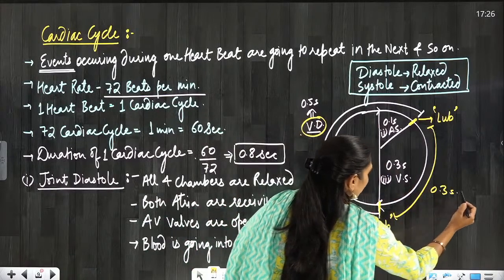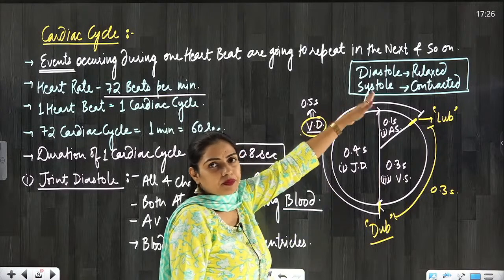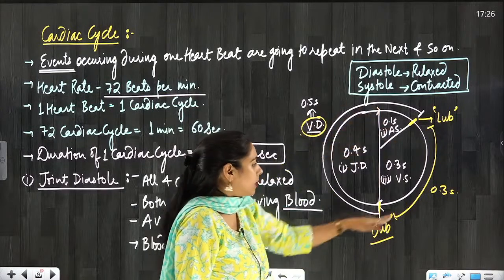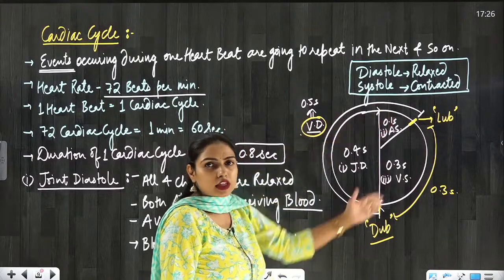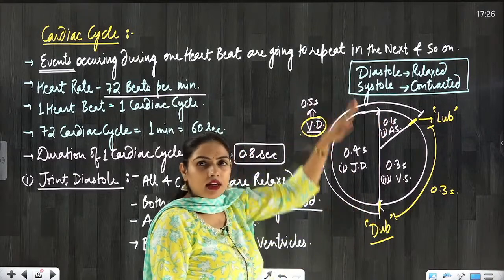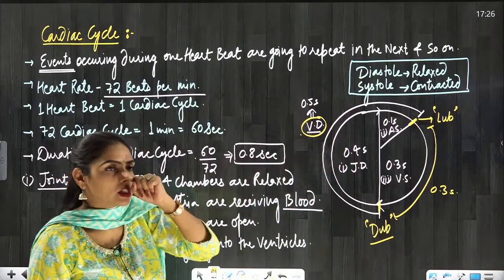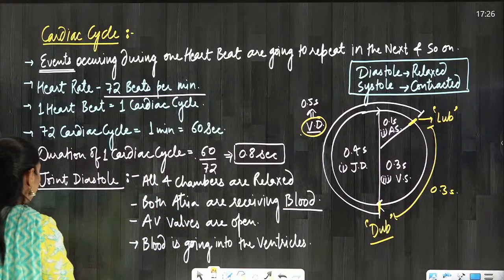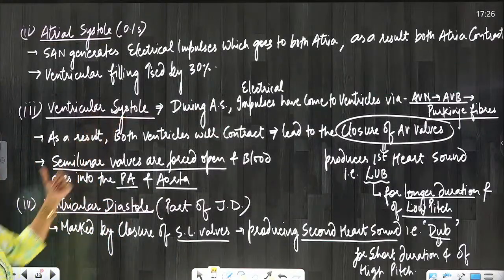So this is 0.3 and this is 0.5. After the lub only dub will come, na? So after the dub again the lub will come. So the cycle is repeated in this manner. Yes or no? Are you understanding? So now let's talk about how much blood is going out of the ventricles during ventricular systole.